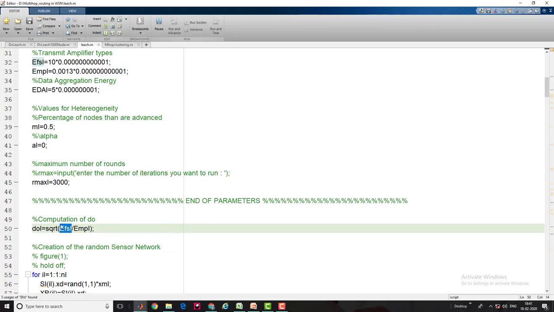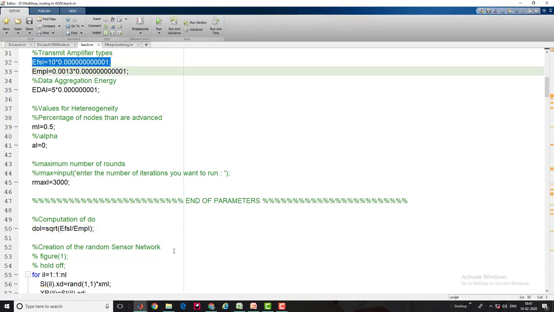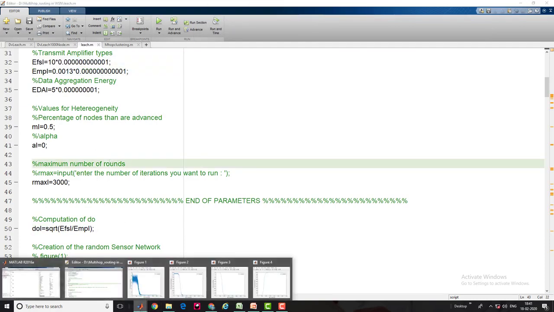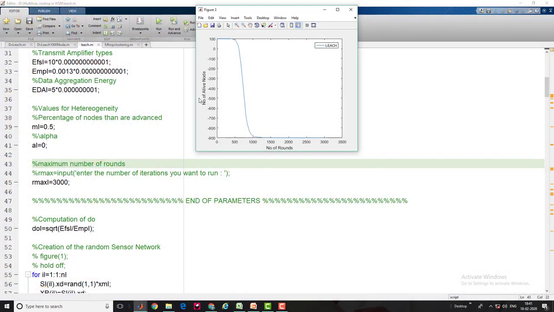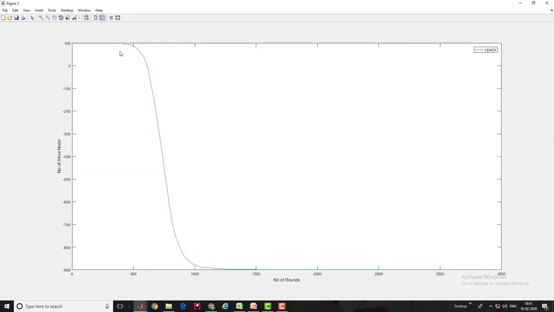So guys, this is the amplification energy. Let me show you the graph first. When I increase the network, I make the network more dense. You can see here the graph is very smooth, and most likely the scalability of the LEACH protocol is not much affected as we increase the number of nodes. The first node died, though it increased the lifetime.